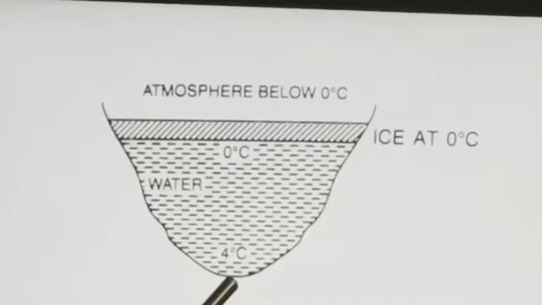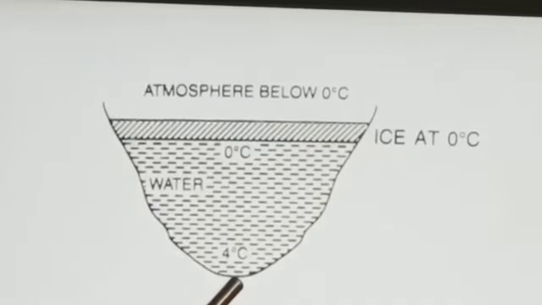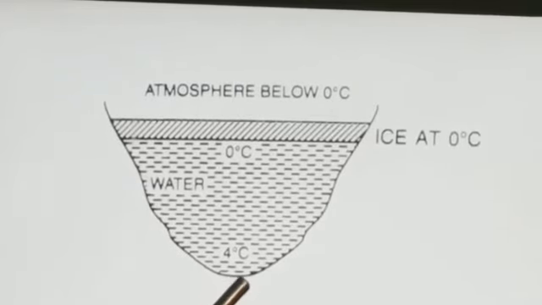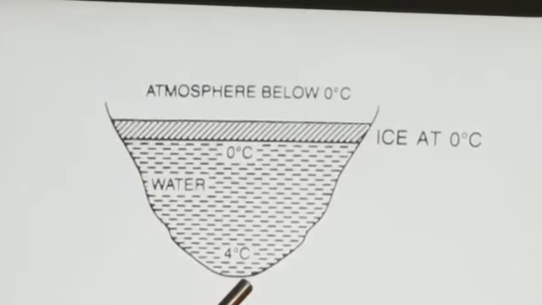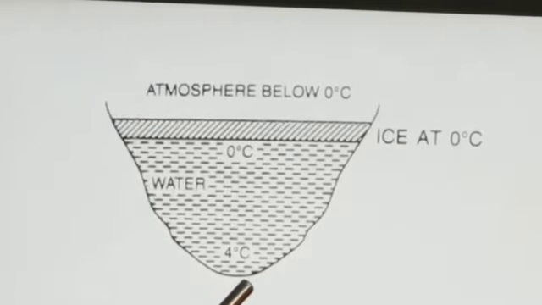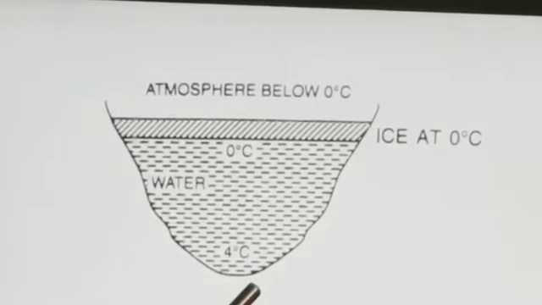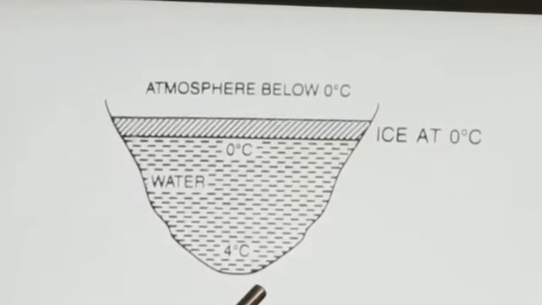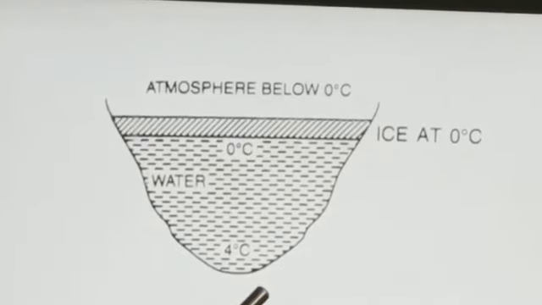Now further cooling of the top layers below 4 degrees Celsius results in expansion of water, so its density decreases. As a result, water does not sink further but remains on the surface. When the atmospheric temperature falls below 0 degrees Celsius, water on the surface loses further heat to the atmosphere and gradually freezes into ice.